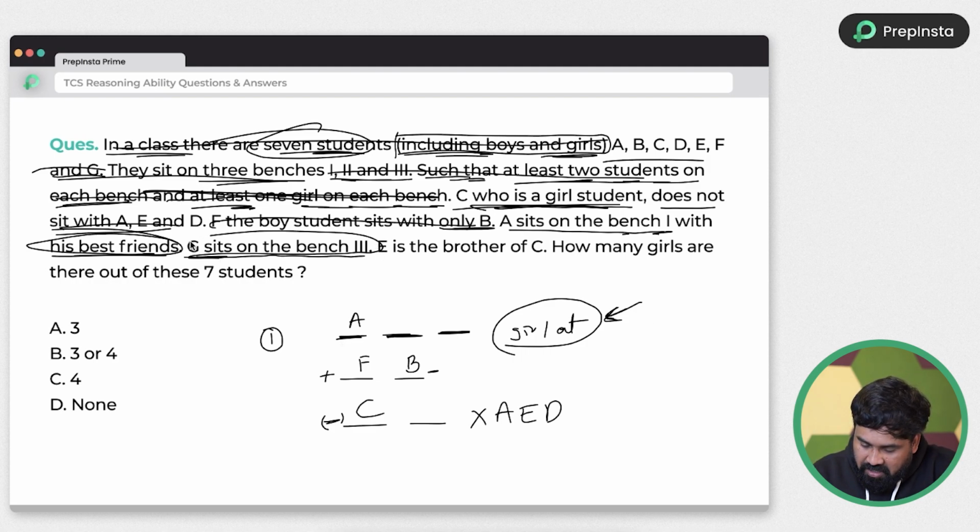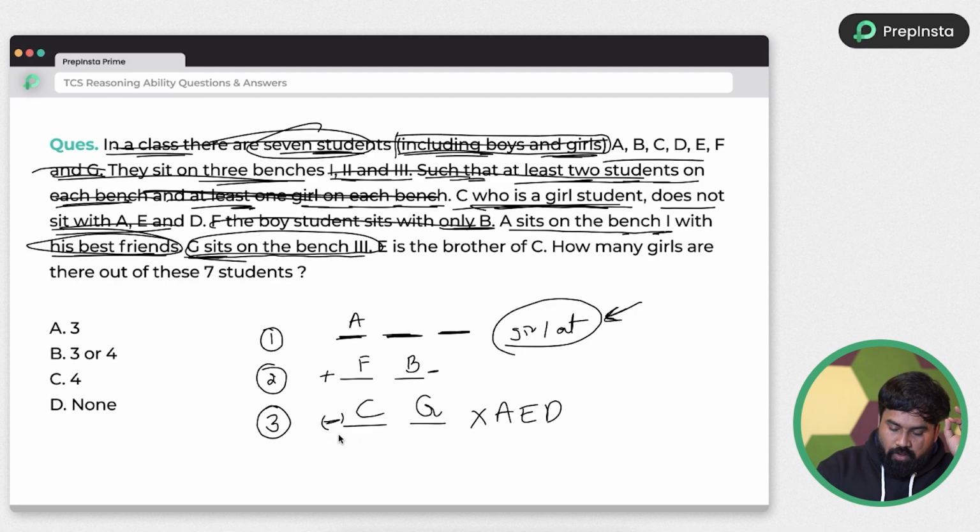G sits on bench 3 means G can't sit in the first bench, and there is no place in the second, so G must be here in the third. Already a female was here. We don't know whether G is male or female. So let's wait for some time. Next, E is brother of C. So E is brother of C. Guys, wait.